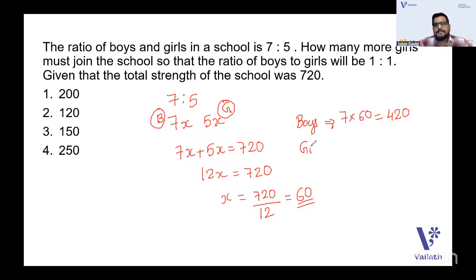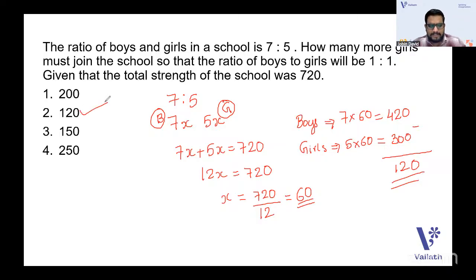And the number of girls is actually 5 into 60. That is 300, right? Okay. So just subtract, and you will get the number of more girls which must join the school. That is 120. That is, 120 girls should join the school in order to make the ratio of boys to girls 1:1. That means obviously the number of girls and boys should be equal. Yes, 120 is the answer.